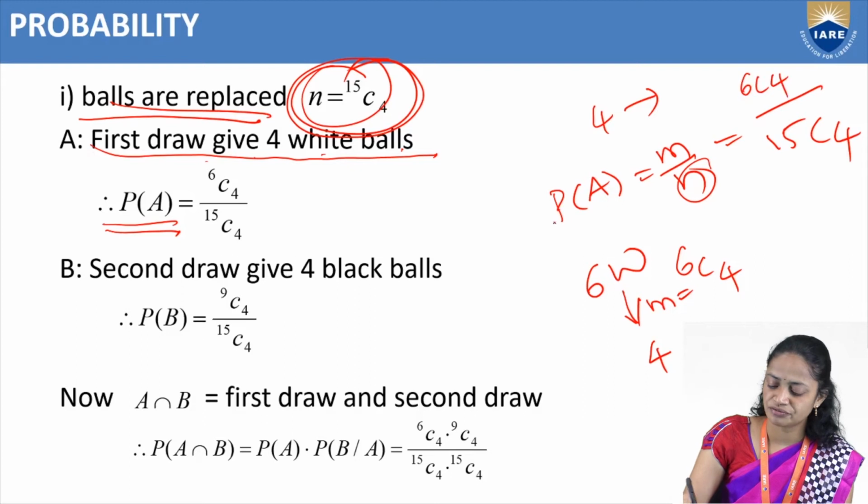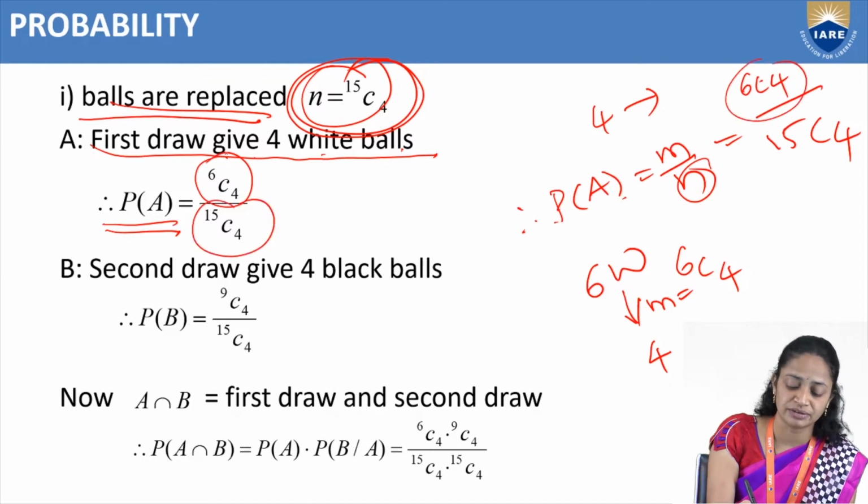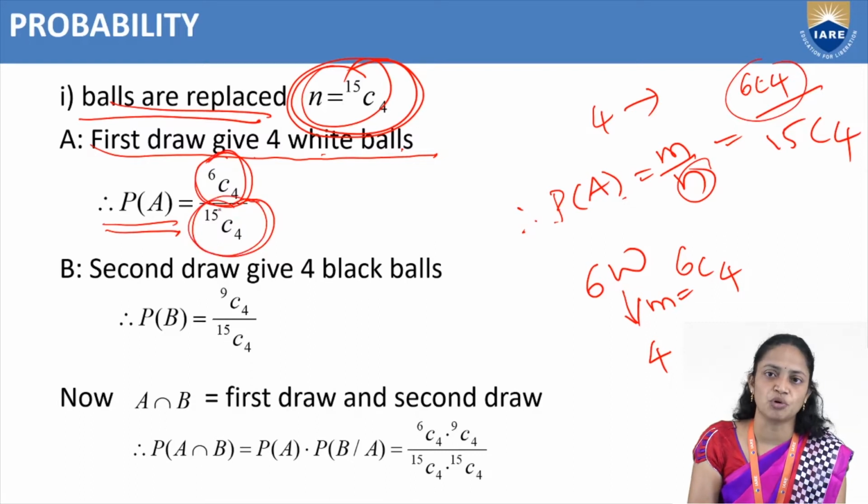So what is this P of A here? P of A equal to m by n, favorable outcomes 6C4 divided by total number of outcomes. Favorable events 6C4 divided by total number of events 15C4.